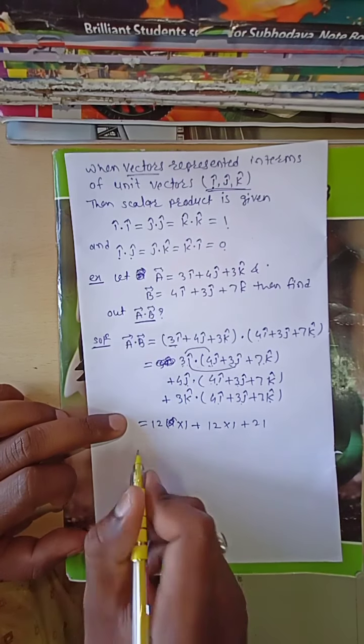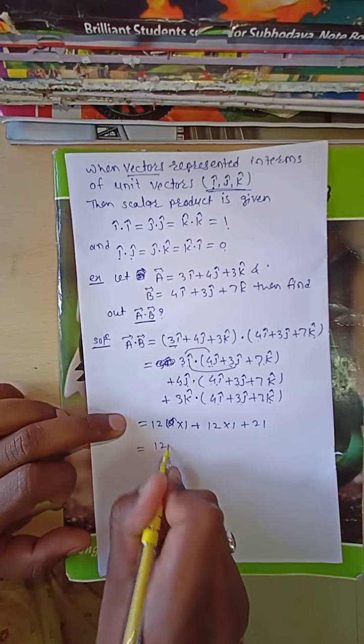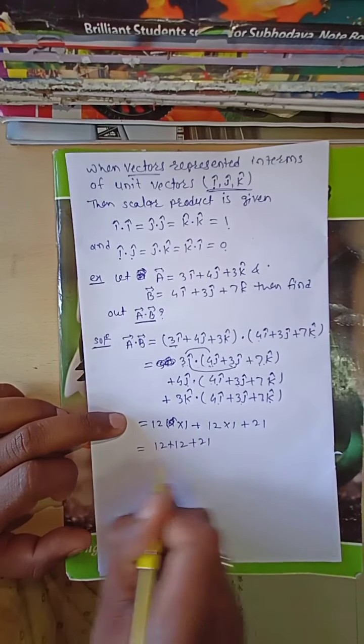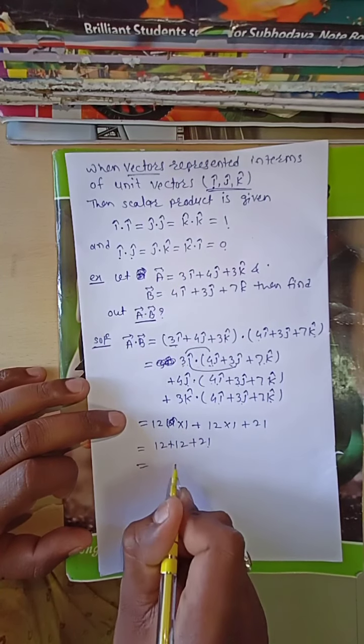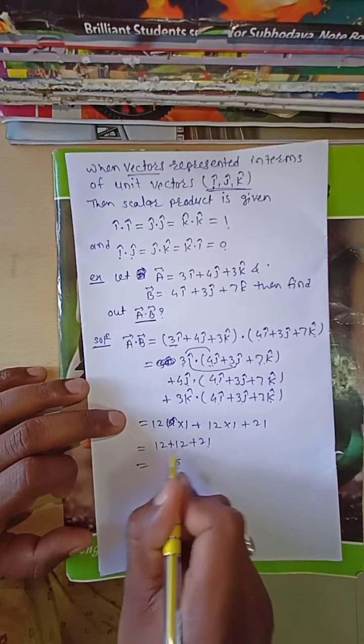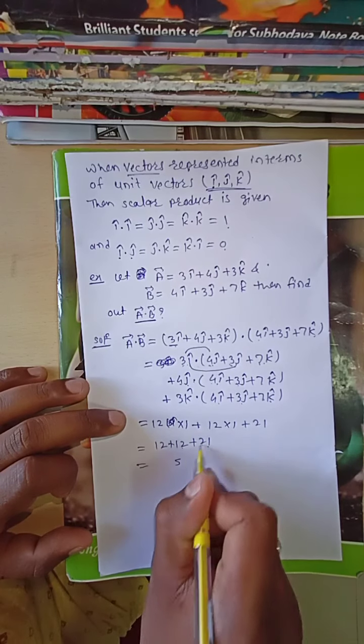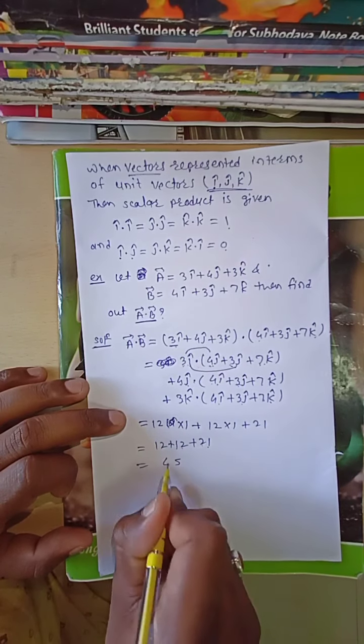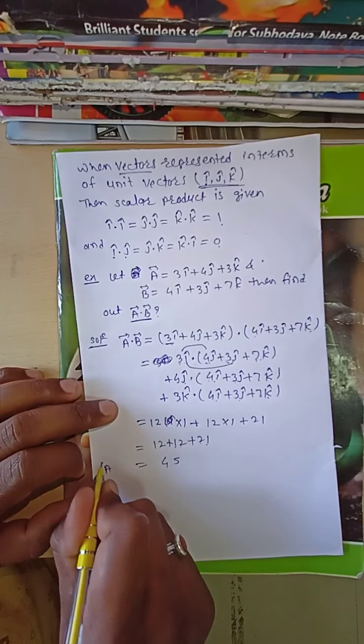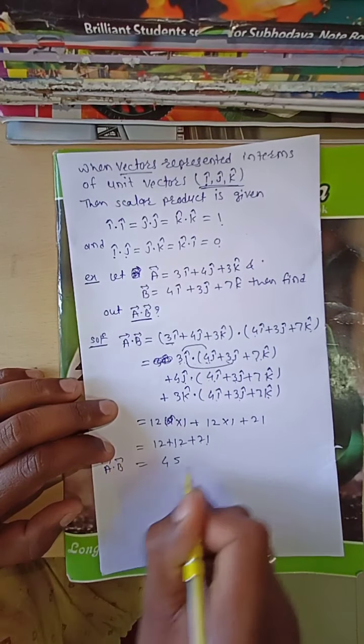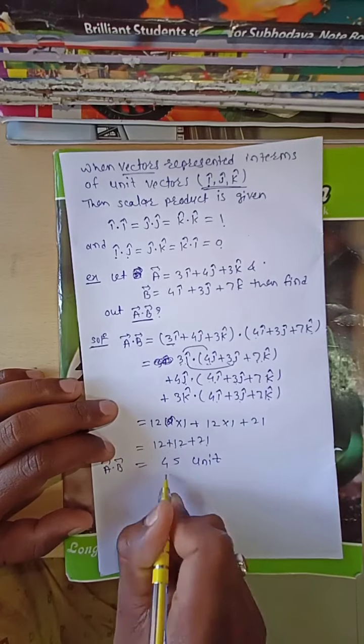Therefore 12 plus 12 plus 21 is 45. So a bar dot b bar is 45 units.